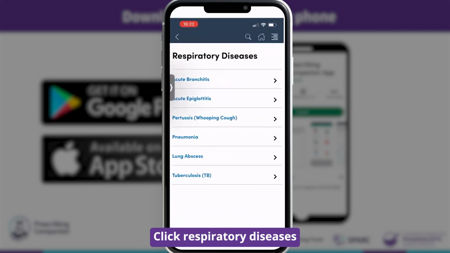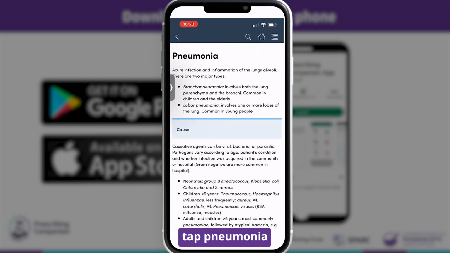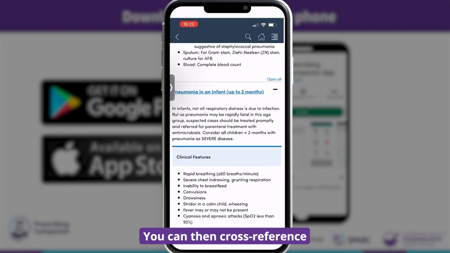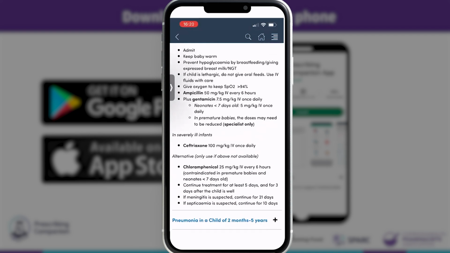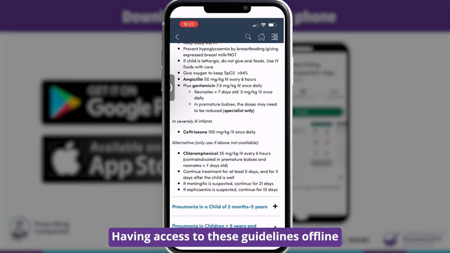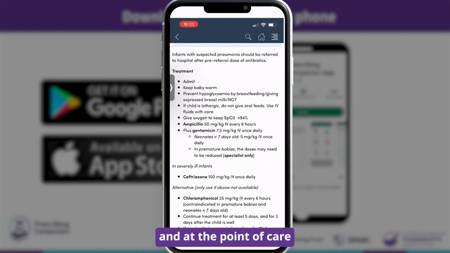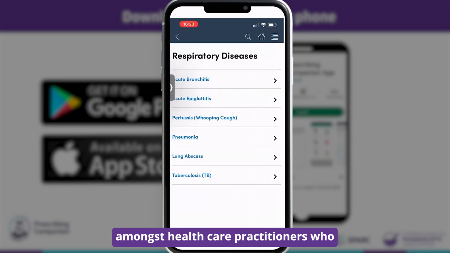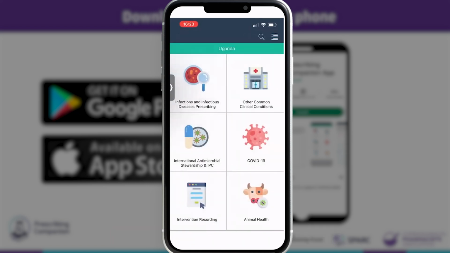Click Respiratory Diseases, tap Pneumonia, and select the age group of your patient. You can then cross-reference with the treatment options listed. Having access to these guidelines offline and at the point of care will help to improve good prescribing practice amongst healthcare practitioners who use the app.